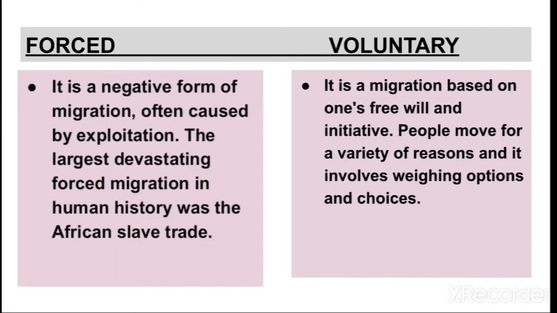Next, differentiate between forced migration and voluntary migration. In forced migration, the same thing you will write: it is a negative form of migration often caused by exploitation. The largest devastating forced migration in human history was the African slave trade. And in voluntary migration, you will write: it is the migration based on one's free will and initiative. People move for a variety of reasons and it involves weighing options and choices.